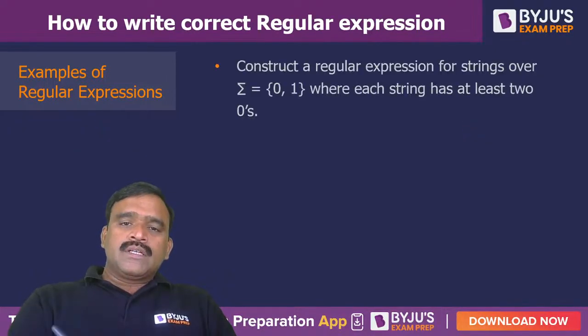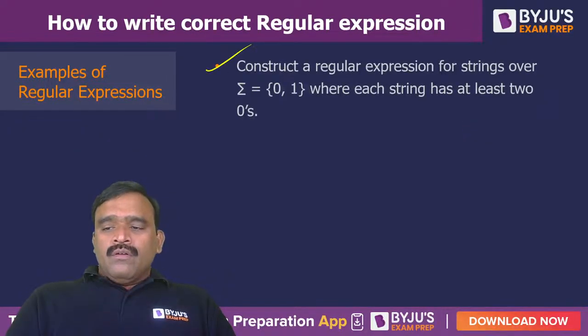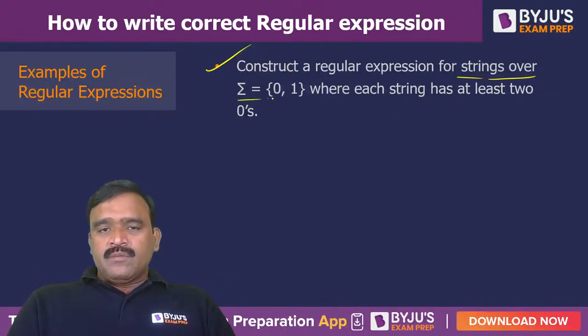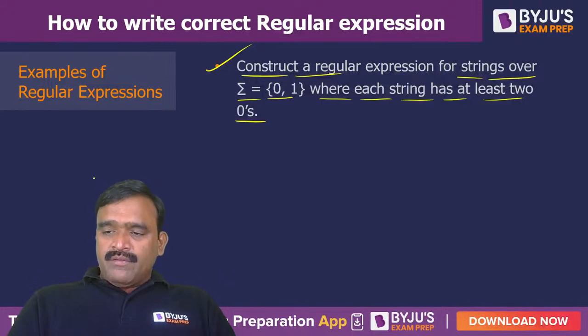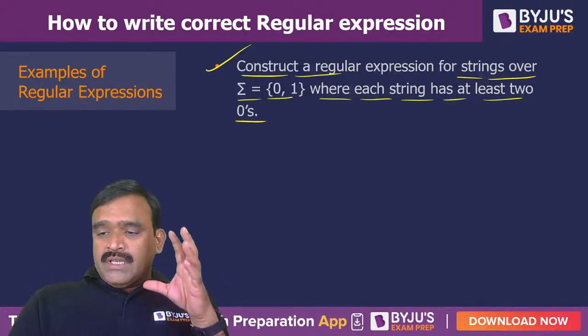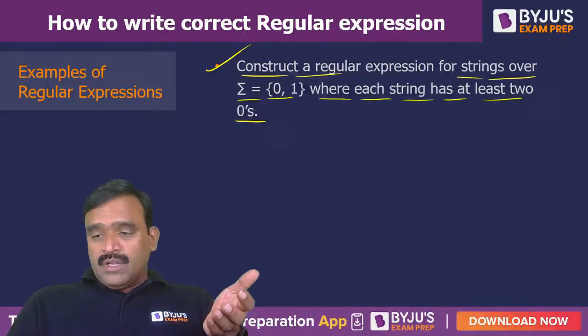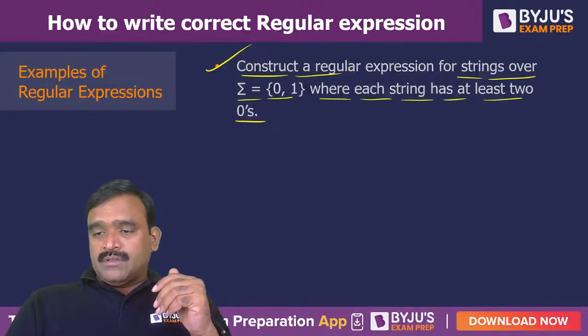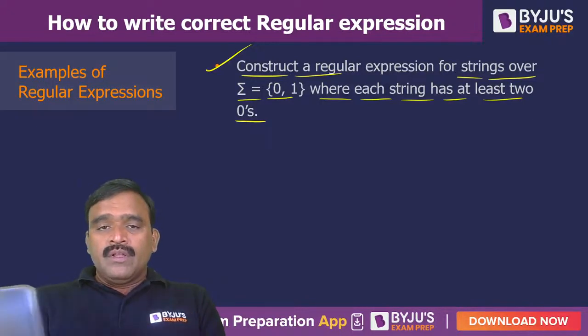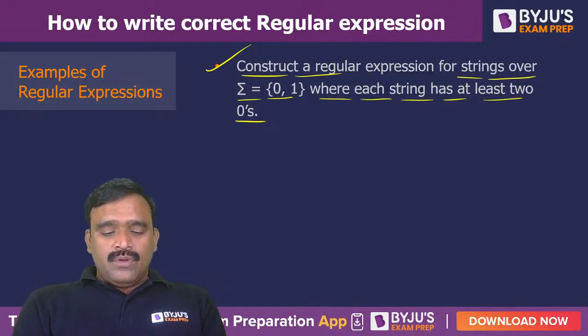Now construct a regular expression for strings over alphabet sigma is equal to 0 comma 1 where each string has at least 2 zeros. Can anybody write a regular expression for it? I will give you some time so that if you make mistakes and understand what mistake you have done, it is very easy to give a correct regular expression. So I am just giving you 1 minute of time so you can try on your own what type of regular expression is possible here. Hope you are following me.